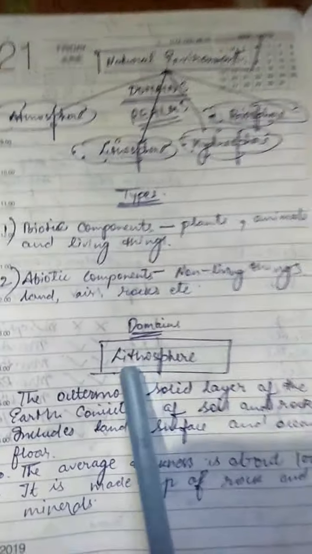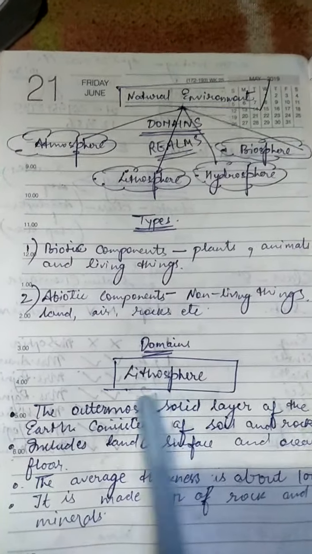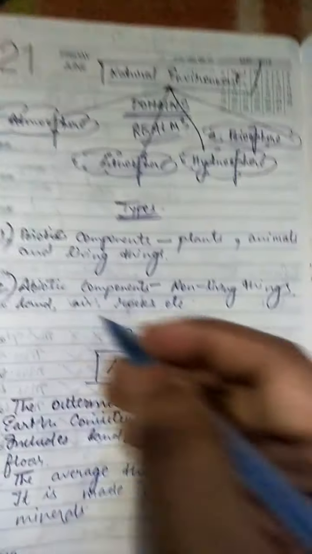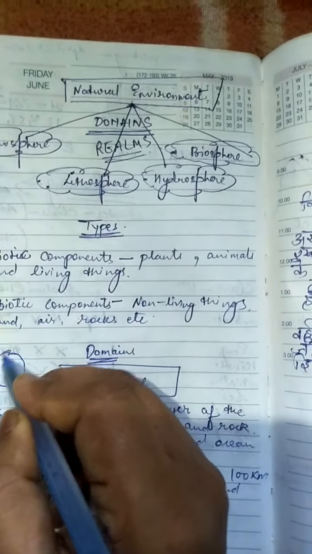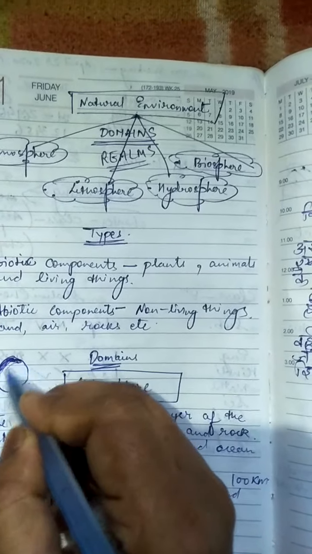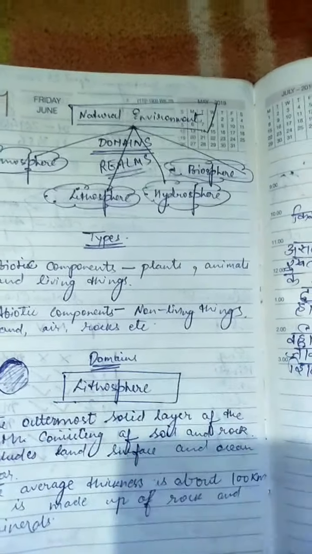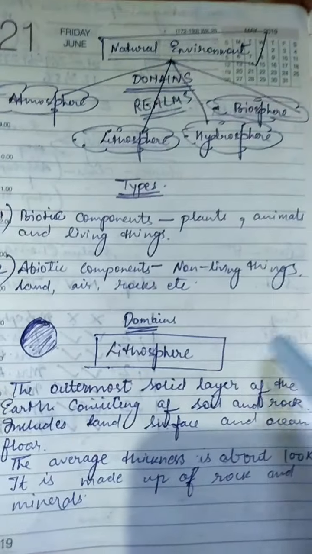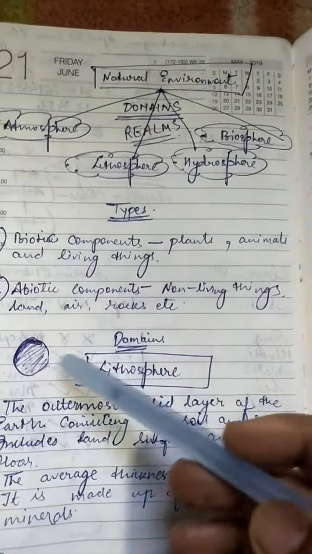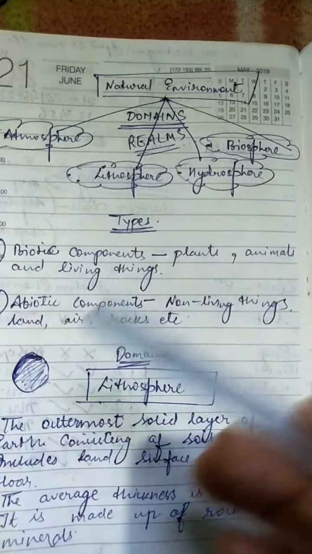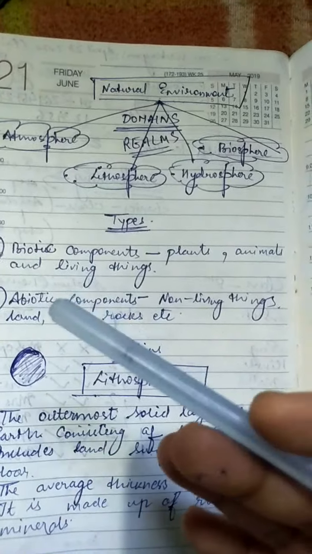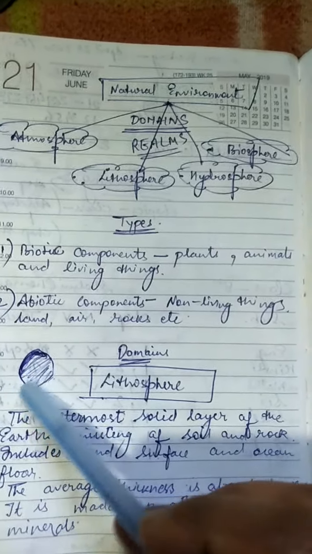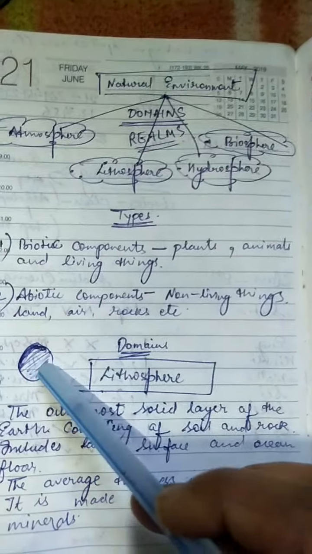Lithos itself means land or rock. The outermost solid layer of the earth, consisting of soil and rock material, is called lithosphere. It includes not only the land surface but also the ocean floor. The term lithosphere means rocky crust. So the rocky crust on the earth is known as lithosphere.